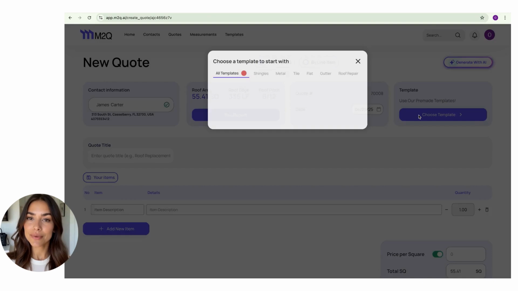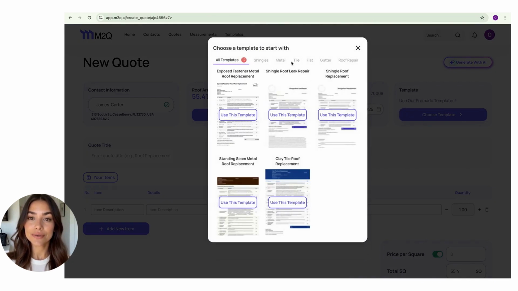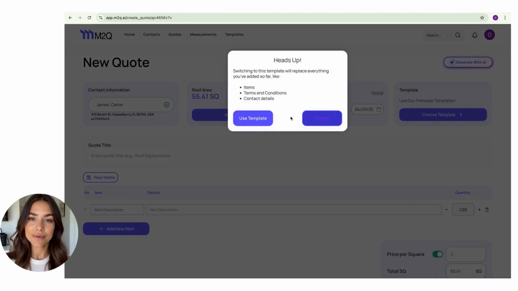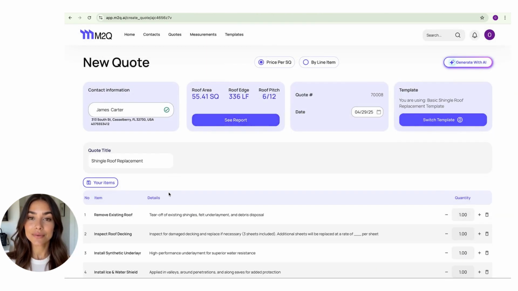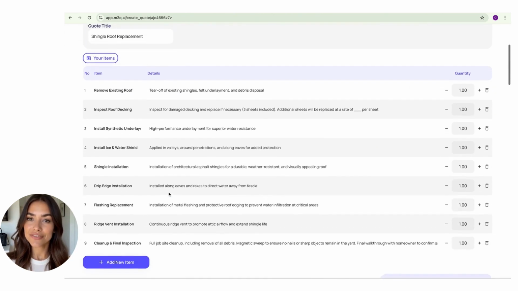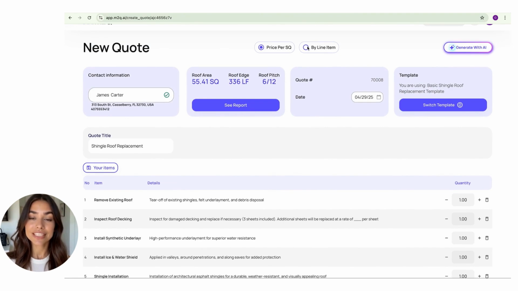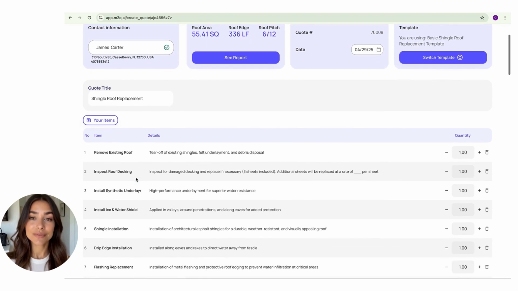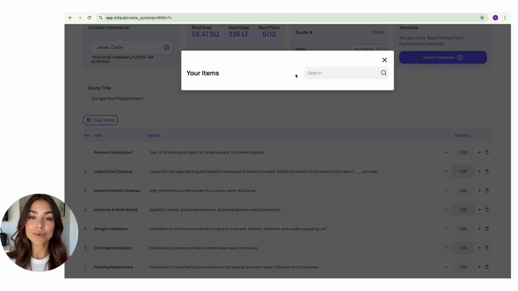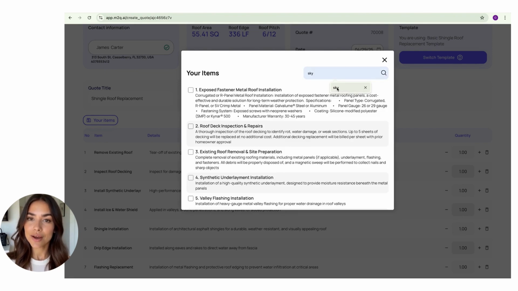Next, choose a template, whether it's for a shingle, tile, metal, or flat roof replacement, or a repair job. For this example, we'll use a shingle roof replacement template. You can always edit these templates to fit your business. After selecting a template, you can choose to build your quote by line items or by price per square. In this example, we'll continue with the price per square option.